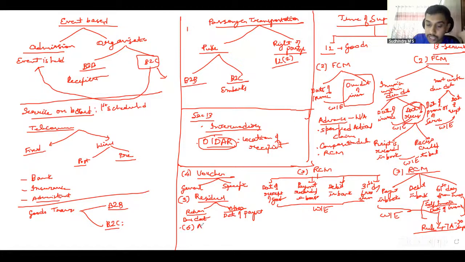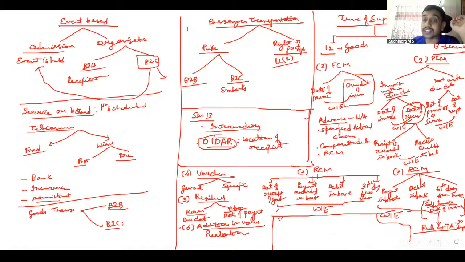Last one, addition in value. In case of addition in value in the form of interest, late fee, etc. for delayed payment of consideration, it goes with the date of realization of such addition in value, the date of receipt. Here, along with section 12 and 13, we also discussed one more provision, that is section 14, which talks about change in the rate of tax.